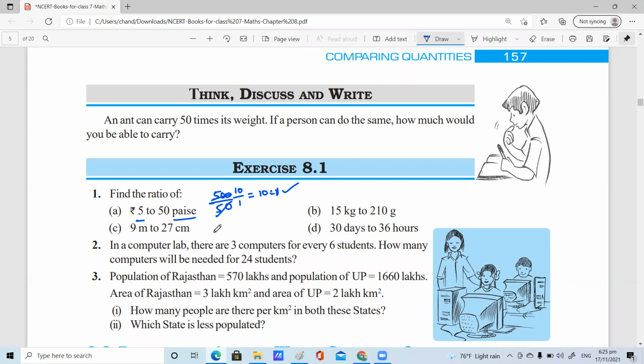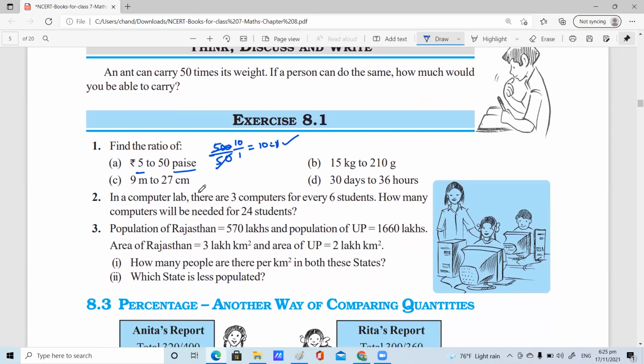Next question, please. Ishan, can you please give the C-bit answer? Ma'am, 9 meters to 27 centimeters. I want only the ratio.